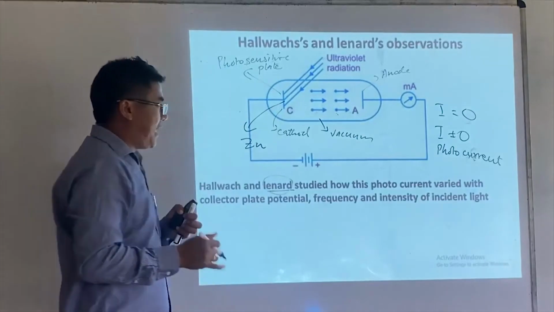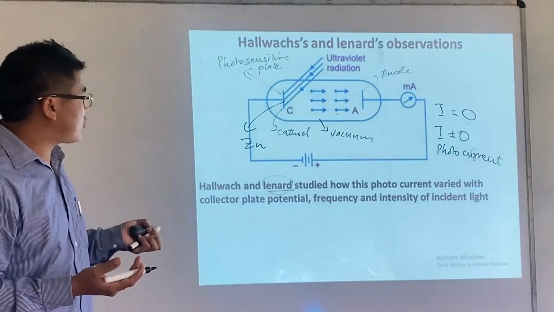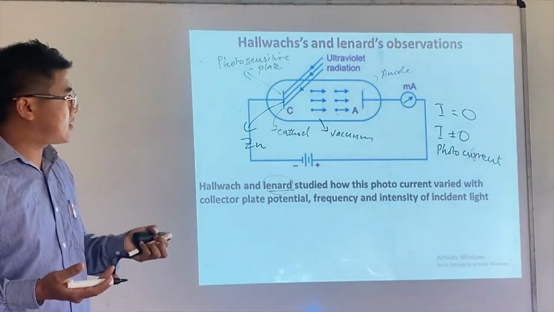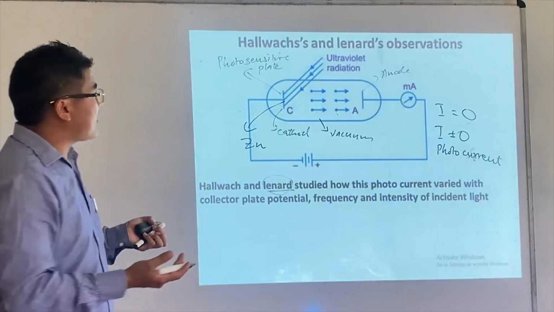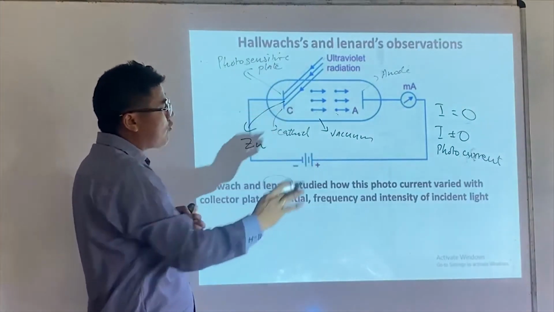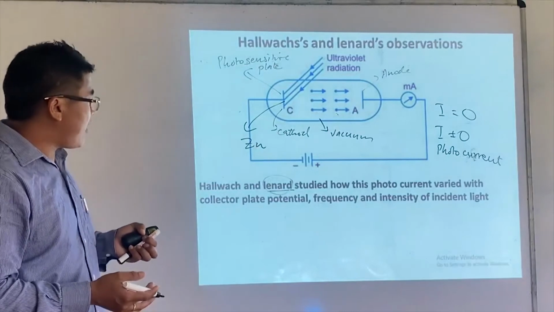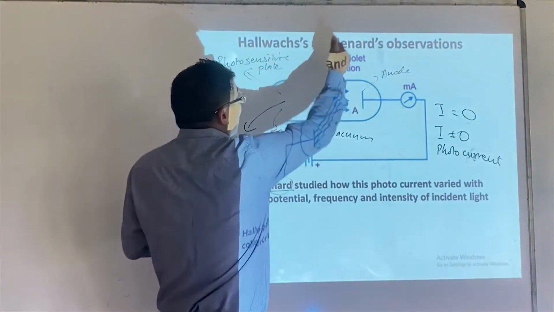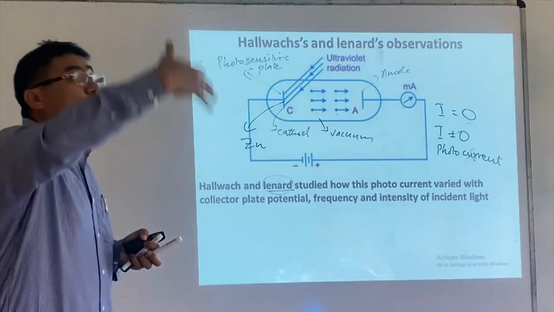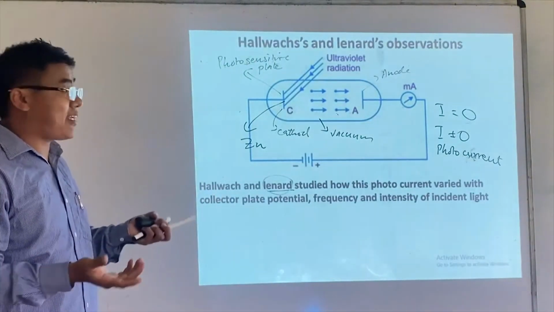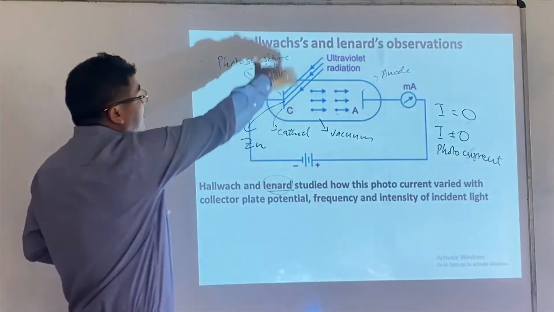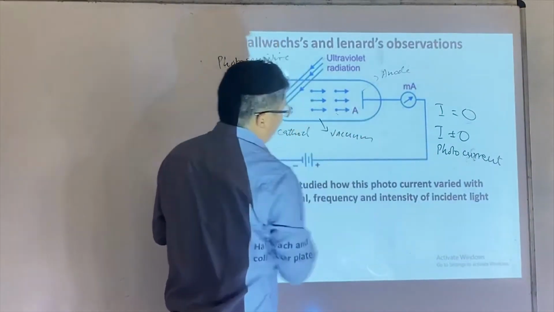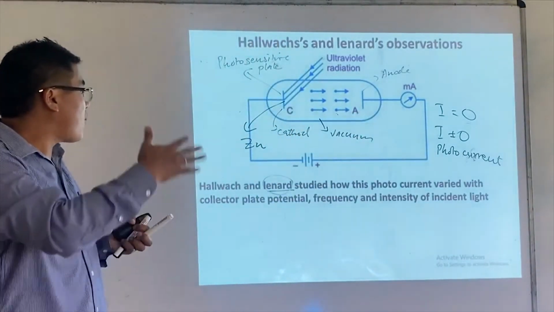If I put a zinc plate, only for UV radiation is photocurrent detected. But if I use visible radiation, no photocurrent is observed. And he also found that if the intensity of UV radiation is greater, brighter UV radiation, he found more current.